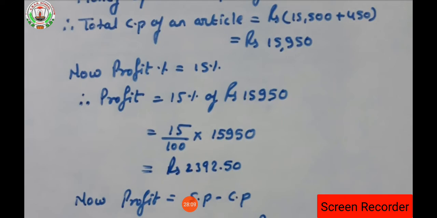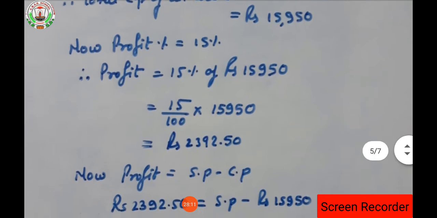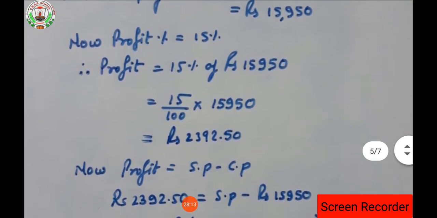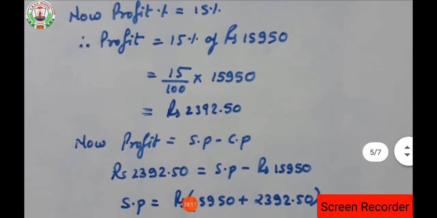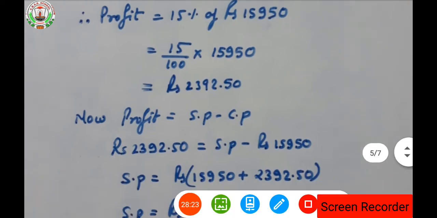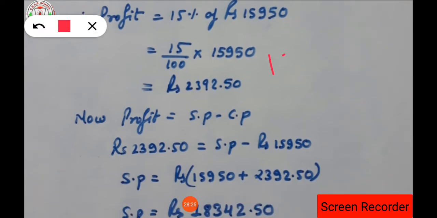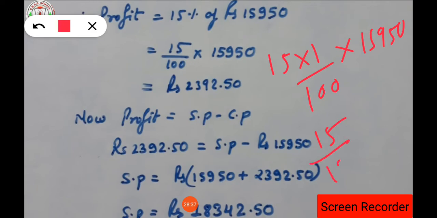So profit is equal to 15% of rupees 15,950. As you know, of means into, isn't it? So 15% means 15 into 1 upon 100, of that means into 15,950 rupees, isn't it?